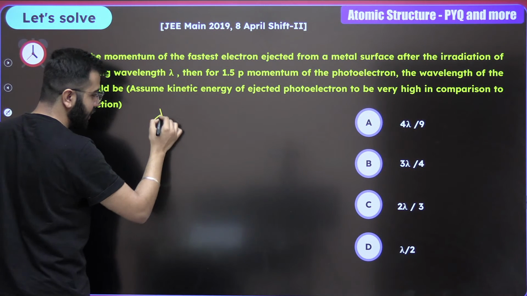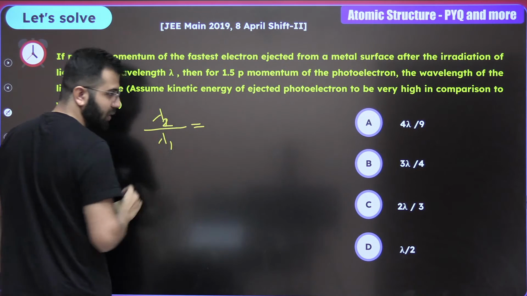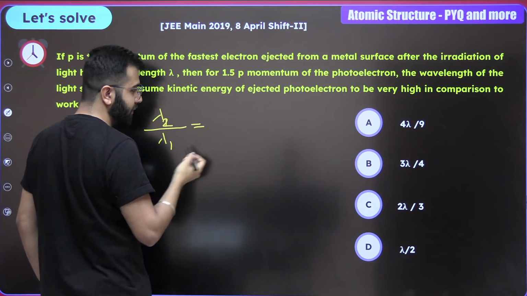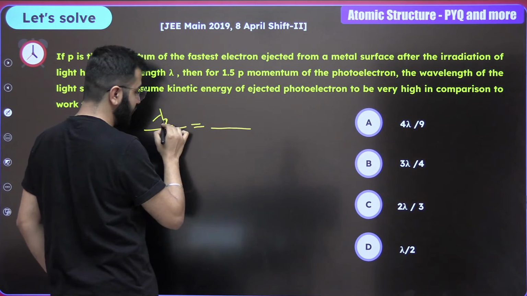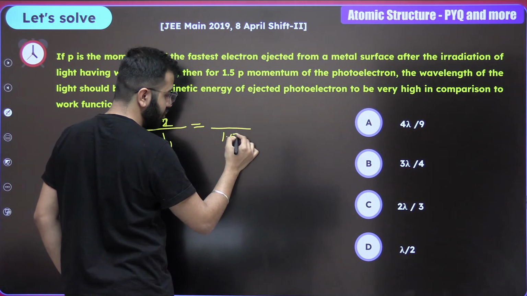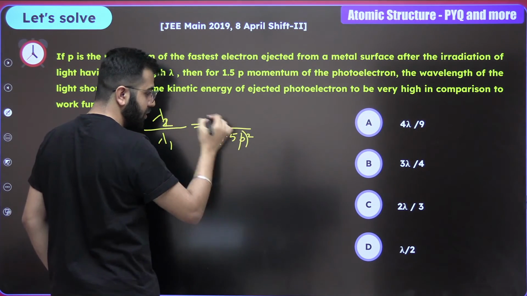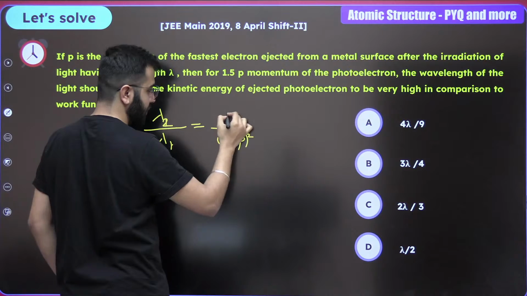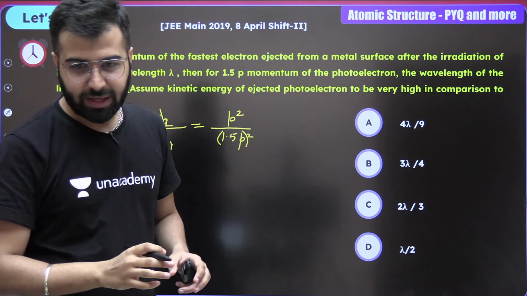Let's keep lambda 2 in the numerator upon lambda 1 is equal to, now for this one, what is going to be the scenario? It is inversely proportional, right? So in case of lambda 2, it is going to be inversely proportional to the momentum square, and on the top, something like this. Clear? Yes?